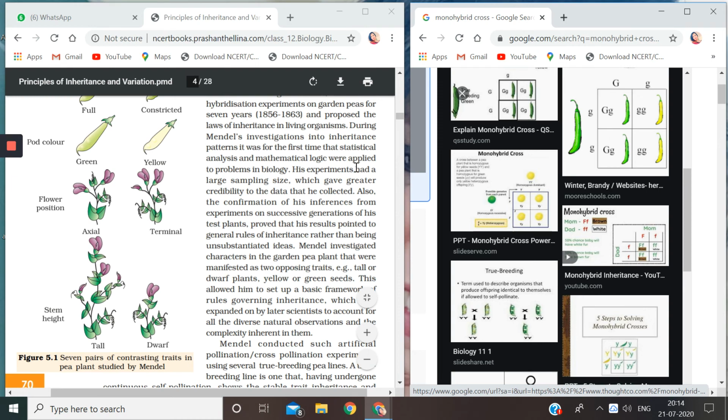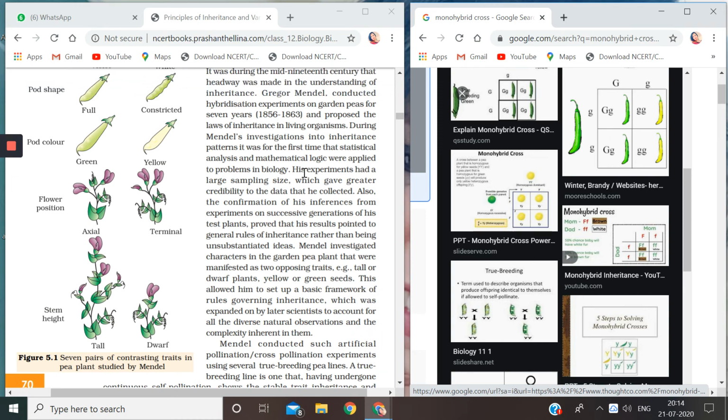Please underline. Now they ask, and sometimes they even ask you, do you think that statistics and mathematical logic is required in biology?